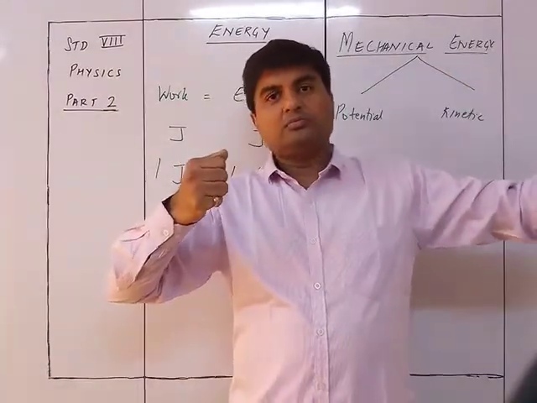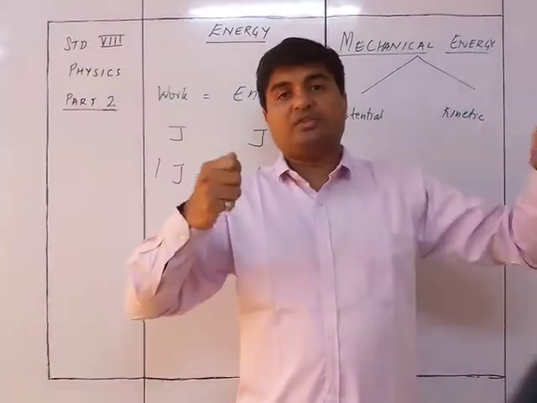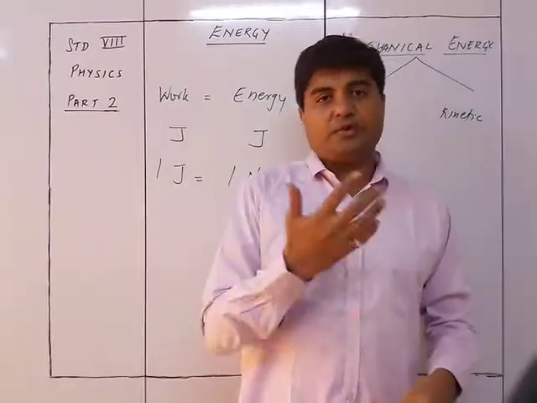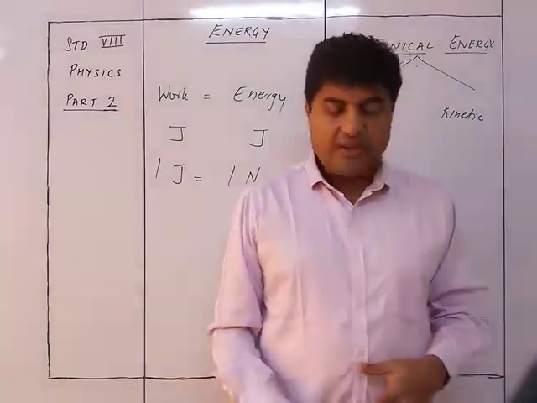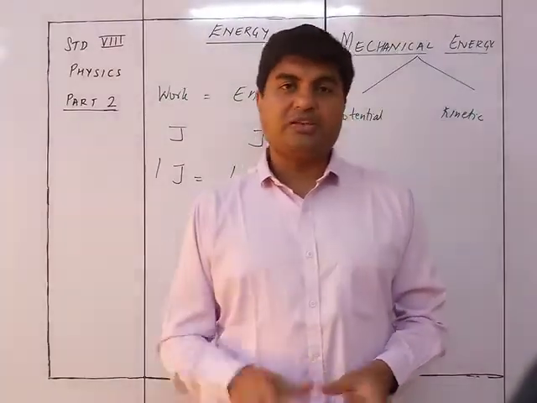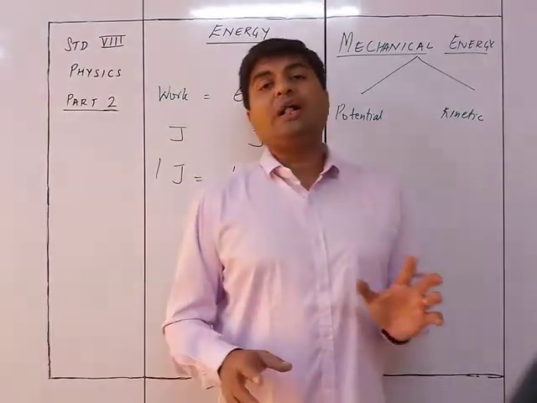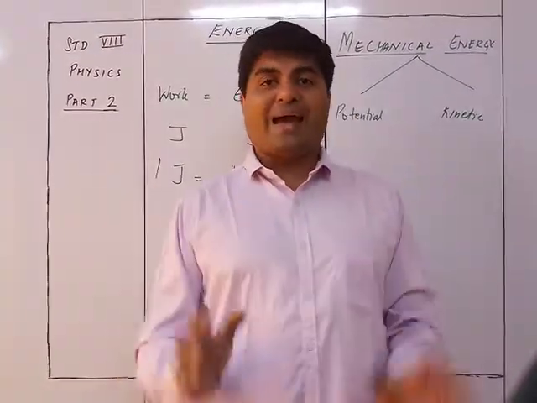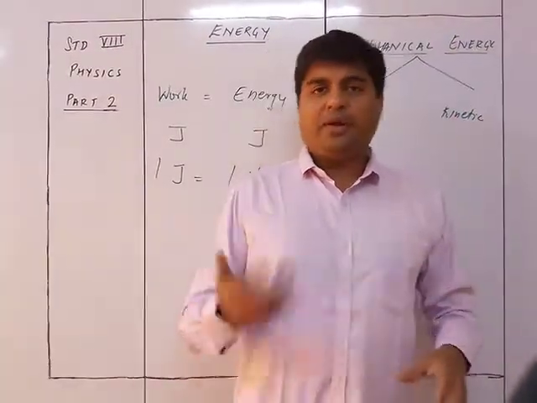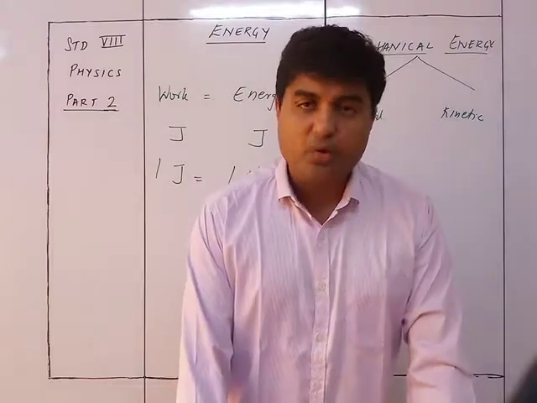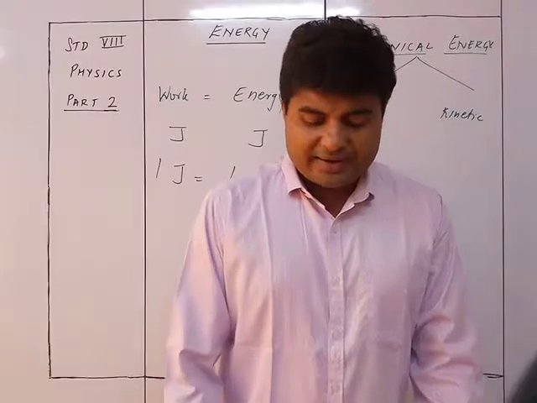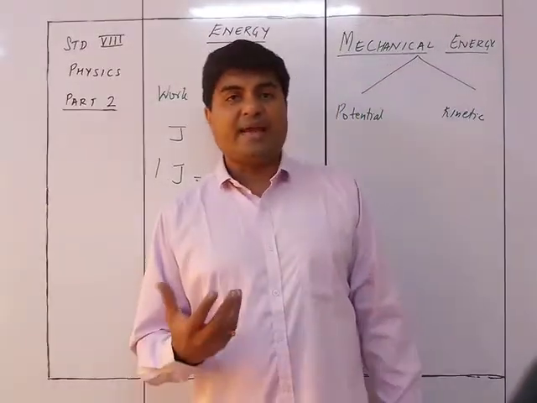Bow is stretched. अगर उसको release किया तो भाग सकता है. That's why it has potential energy. Pendulum which is moving like this, तो उसके पास kinetic energy, potential energy दोनों है at different points. The moving clock, again it has got kinetic energy as well as potential energy in the form of the spring. So all these are examples of mechanical energy. Moving car, the rock on a hill, the pendulum, the clock and the bow and arrow all have mechanical energy. So now let us understand the potential energy in detail.